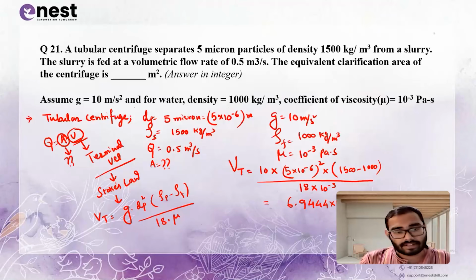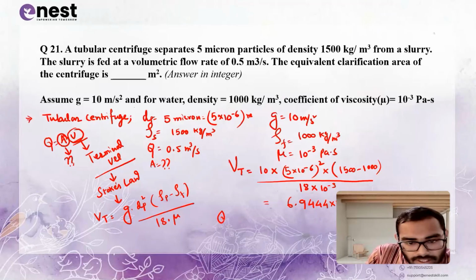Now it is very simple to you. You know the volumetric flow rate, you know the velocity, just you have to find out the equivalent clarification area. So Q equals to area into velocity. Velocity is Vt, terminal velocity. What is Q? Volumetric flow rate is given as 0.5 equals A into 6.9444 into 10 to the power minus 6.